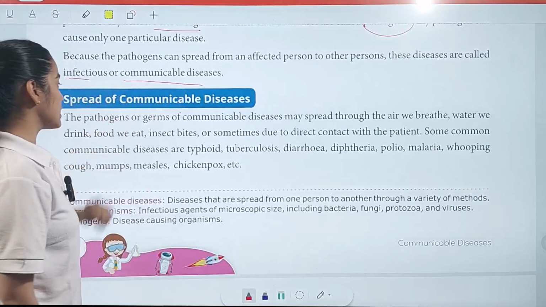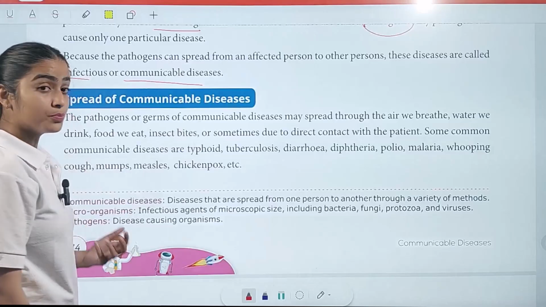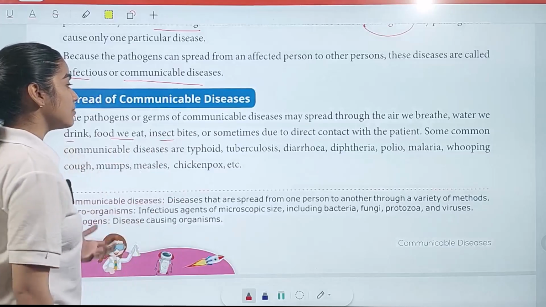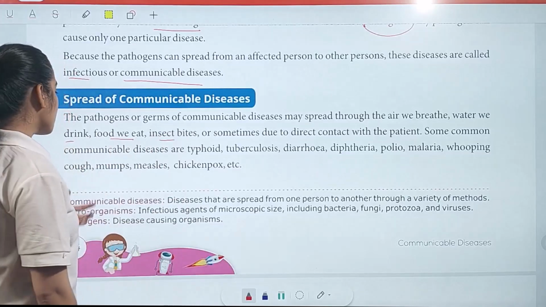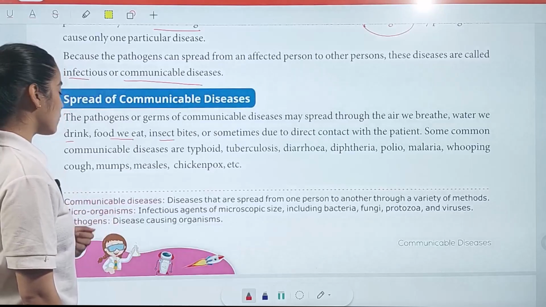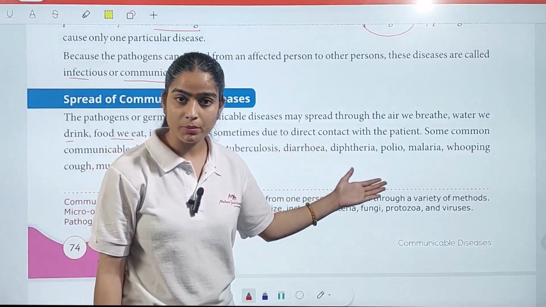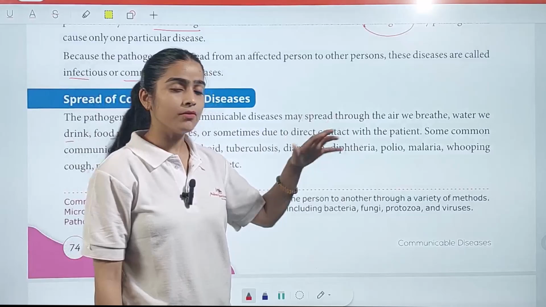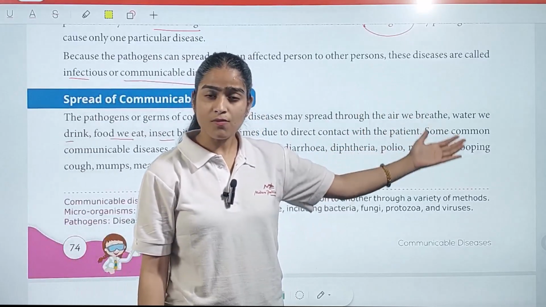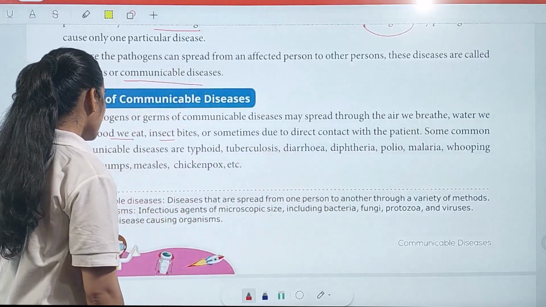Now we are going to learn about the spread of communicable diseases. The pathogens or germs of communicable diseases may spread through the air we breathe, the water we drink, the food we eat, insect bites, or sometimes direct contact with the patient. Some common communicable diseases are typhoid, tuberculosis, diarrhea, diphtheria, polio, malaria, whooping cough, mumps, measles, chickenpox, etc. So these are examples of communicable diseases. The spread can be through air, water, food, and insect bites as well.